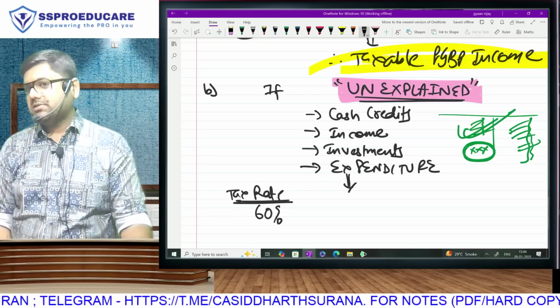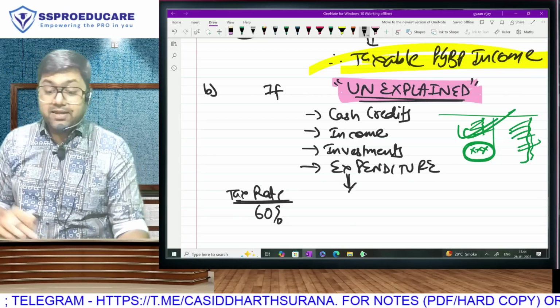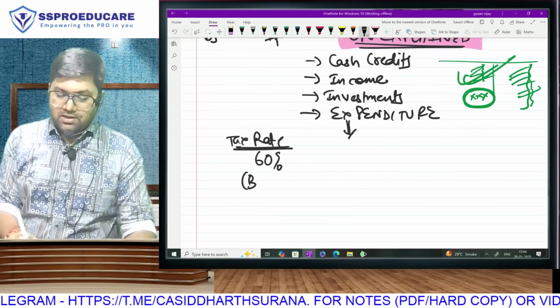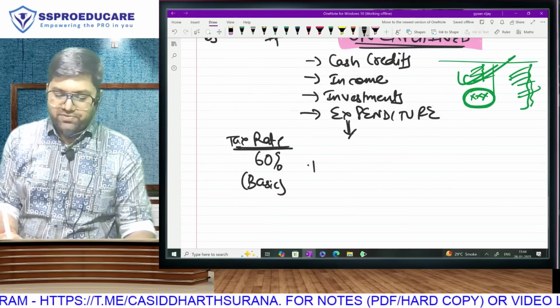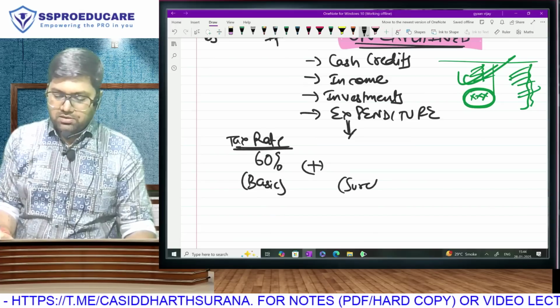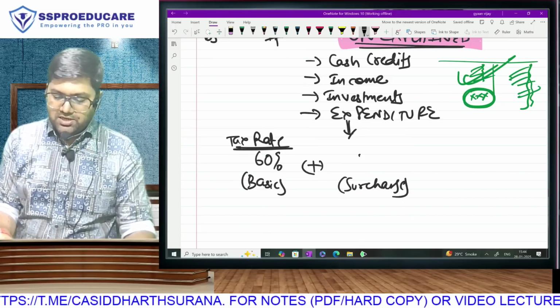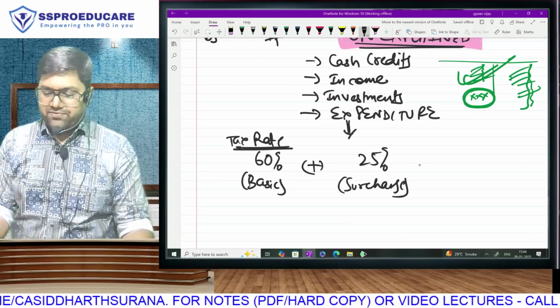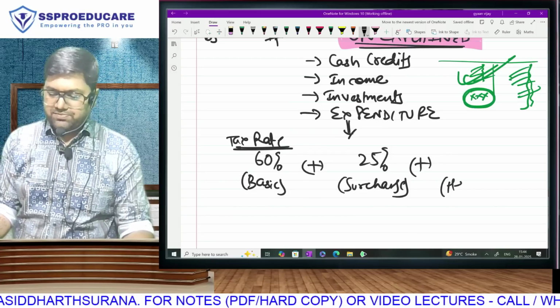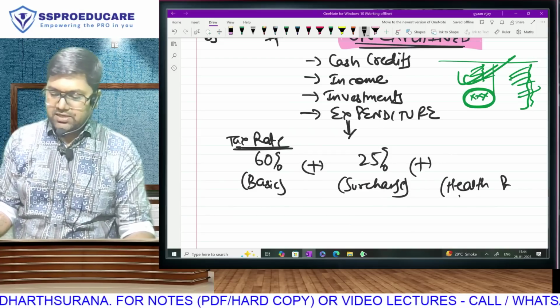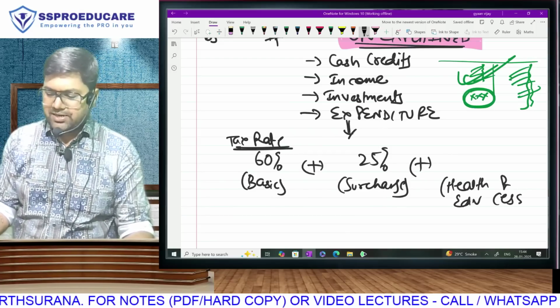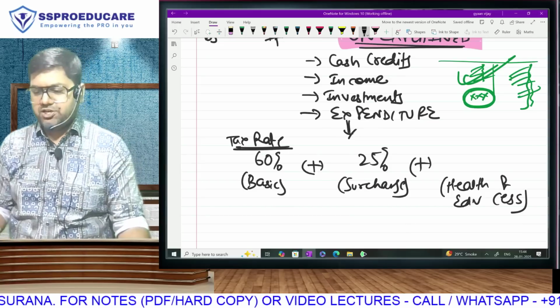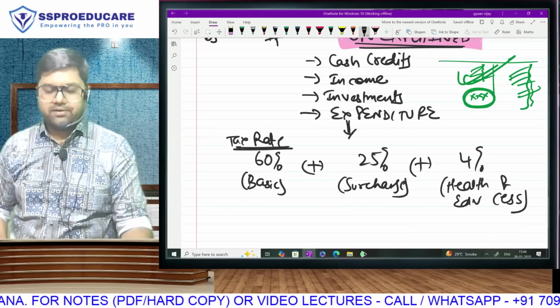60% tax. Basic tax. After basic tax, we have something called surcharge. Surcharge will come at 25%. And after surcharge, we have something called health and education cess. All this we will learn in the tax rate chapter again, popularly known as HEC, 4%.